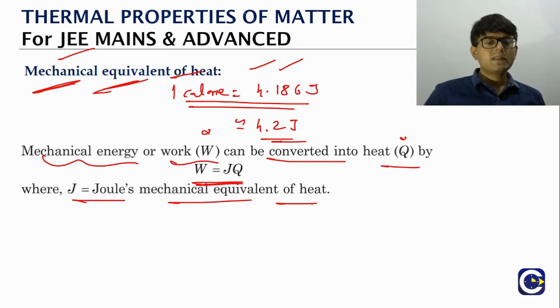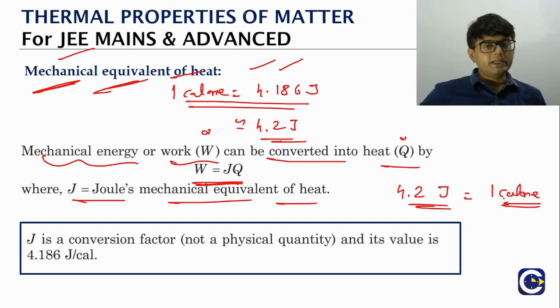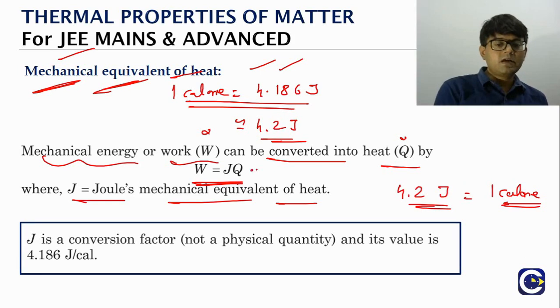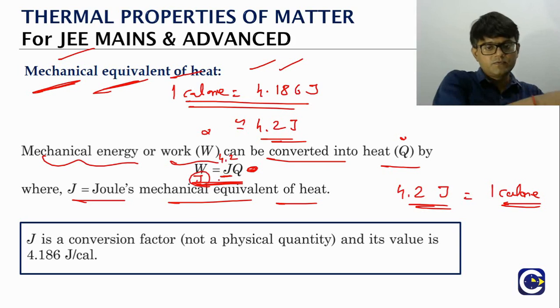So which means if we have, say for example, 4.2 joules, this will be equal to 1 calorie of heat. So whatever is the number of calories, Q will be in calories. We have to multiply this with 4.2 to get the work in terms of joules, because work will be in terms of joules and heat will be in terms of calorie. That relation is what we are bringing by using the mechanical equivalent of heat.